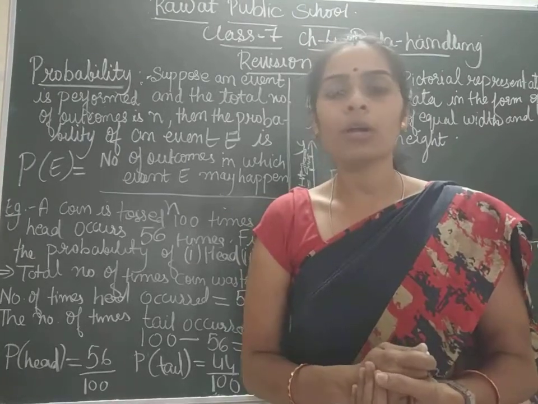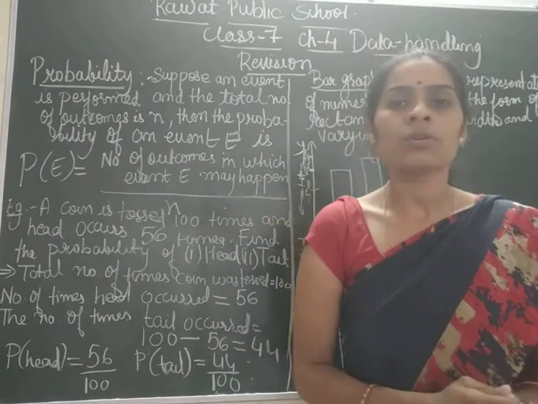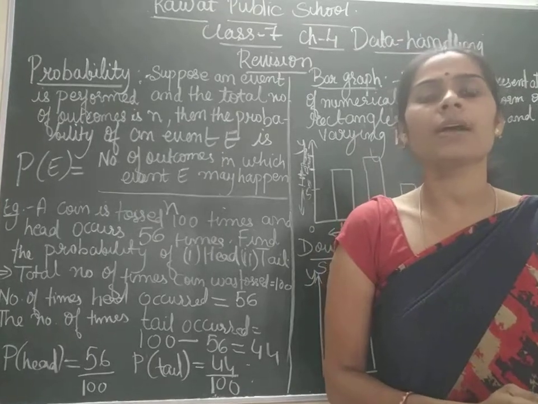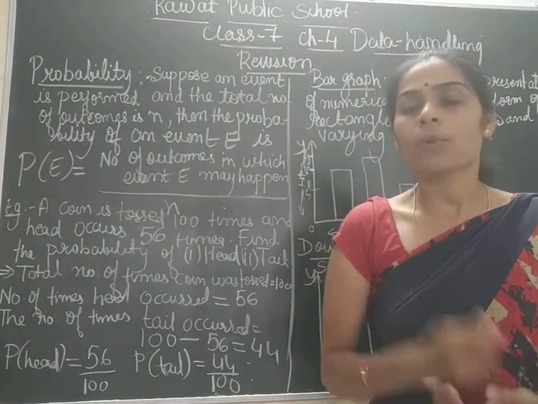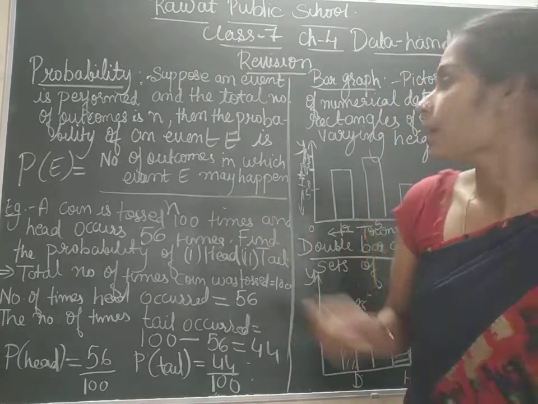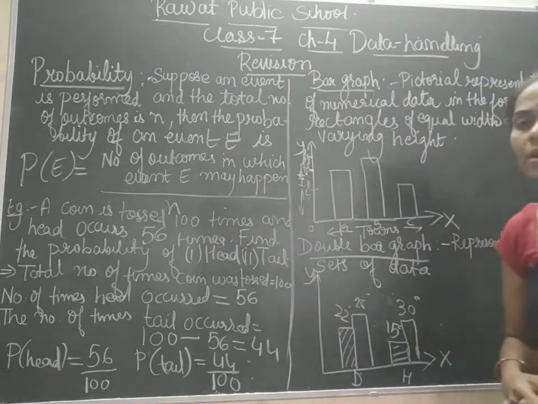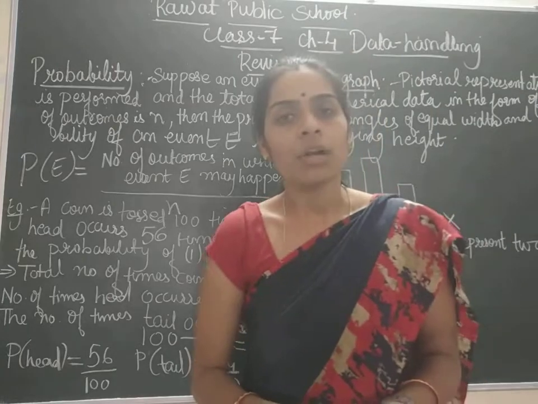Okay. Hopefully you have understood what we mean by event, outcomes, chances, trials, probability, okay, and bar graphs and double bar graphs. If you have any doubt, please let me know.